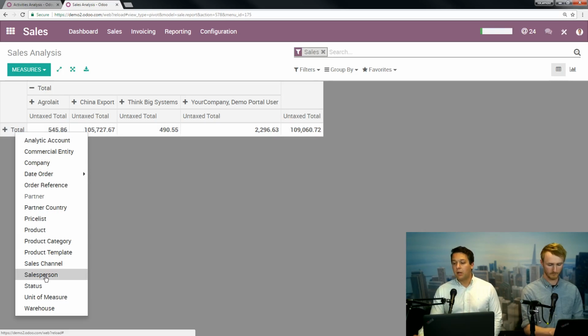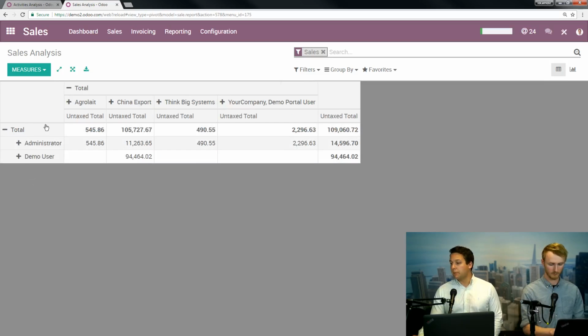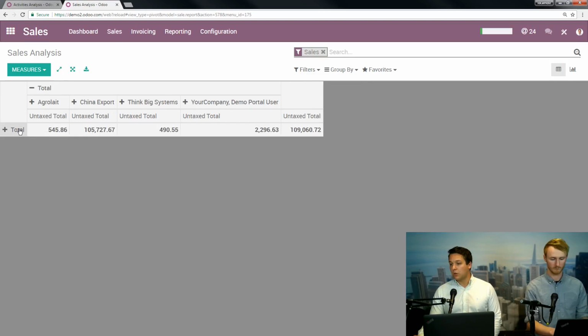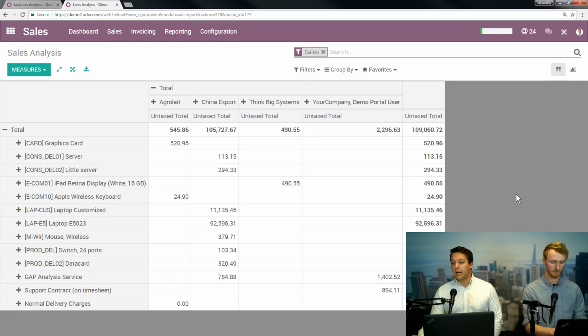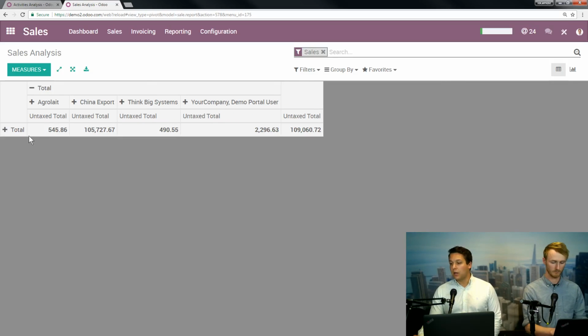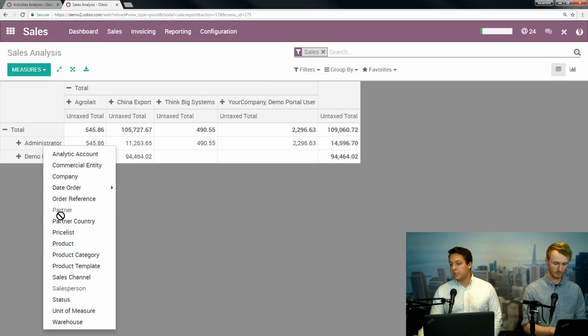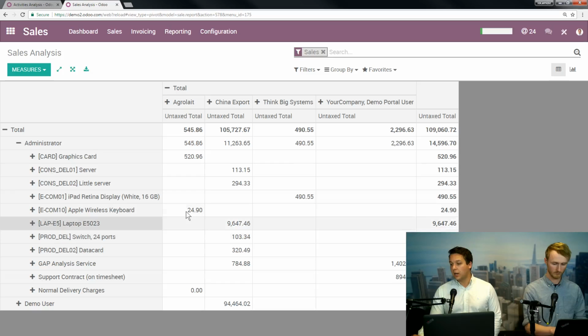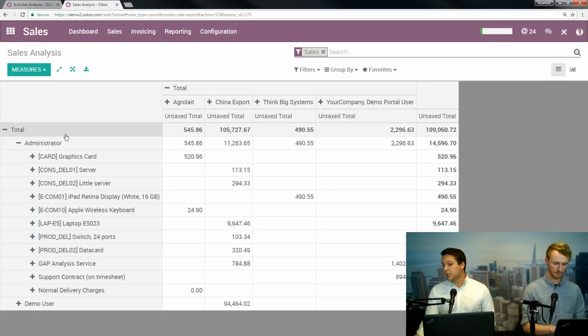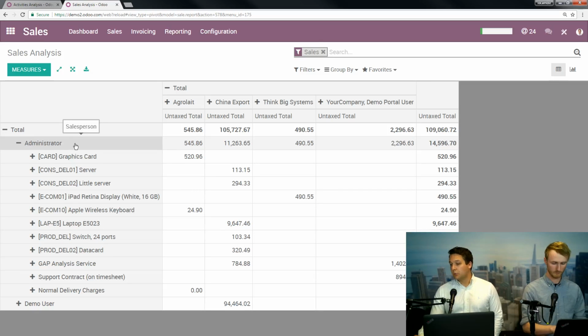Maybe I want to see which salespeople are selling to each company, or maybe I want to see what those companies are buying. And you can even get another level to it. You can say, I want to see what salesperson, and then I want to see what products they're having success with. So you can see that this salesperson, administrator, how much they're selling to each company, and what products it is that they're buying.